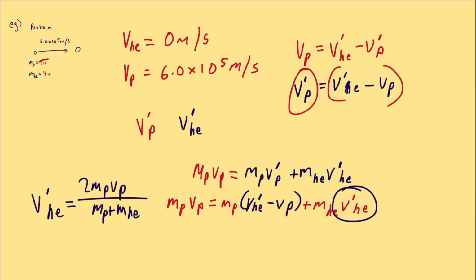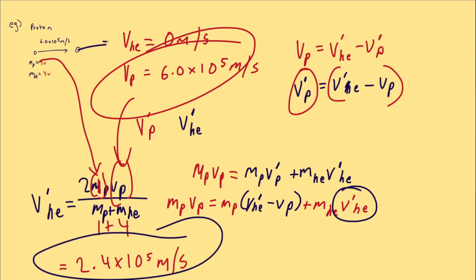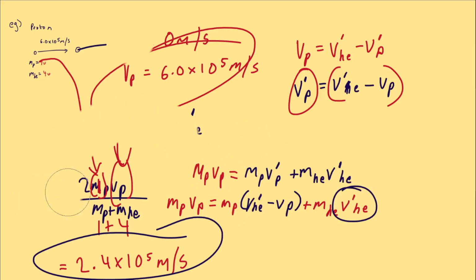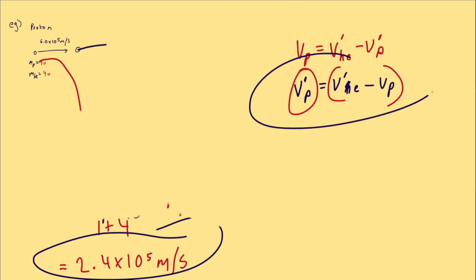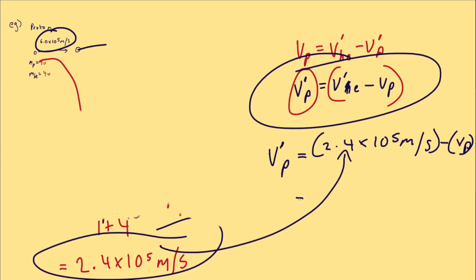Plug in your values, so the mass of the proton is 1, and then this velocity of the proton. Plug in your other masses, and it's messy, but we get this value. That's how fast the helium nucleus moves after the collision. Now what about the velocity of the proton after the collision? Let's use our formula right here, because that's exactly what it solves for. So the velocity of the proton after the collision is this minus the initial velocity, which we already knew from the start. That gives you this, negative 3.6 times 10 to the 5 meters per second.